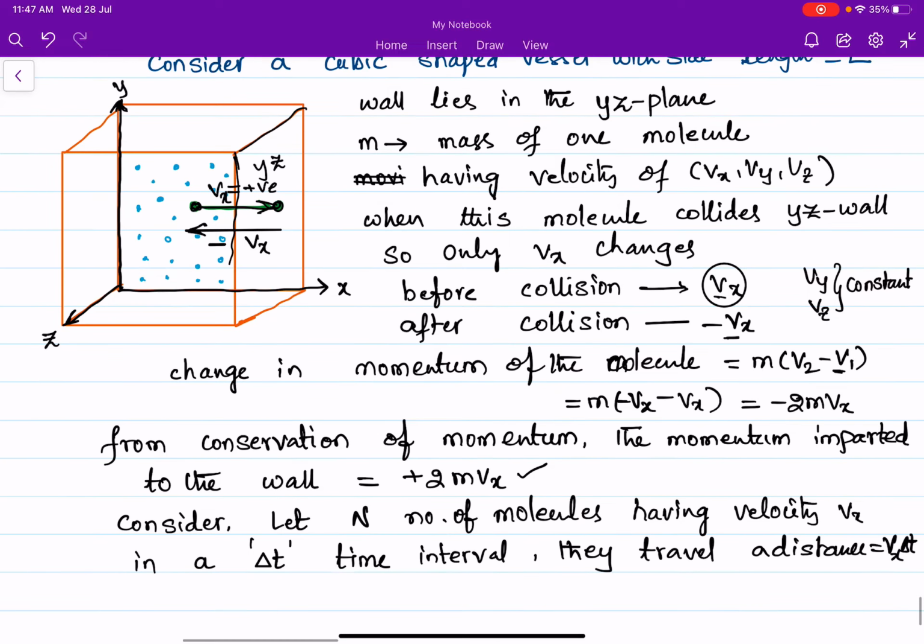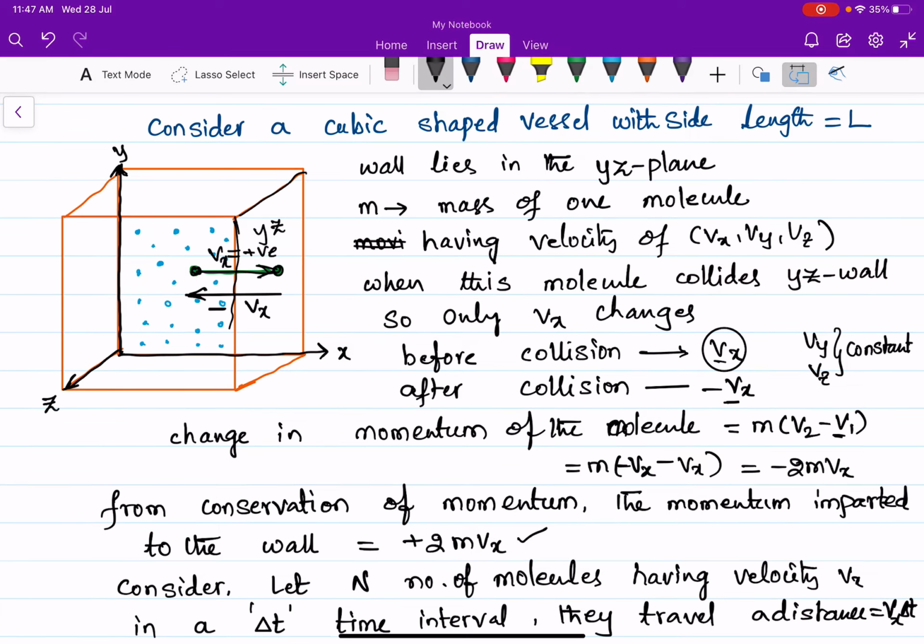So the molecules which are within a distance of Vx delta t can go and collide with the walls of the vessel. The molecules which are beyond Vx delta t cannot reach the walls, so they may not collide with them. Consider this distance of Vx delta t. Only the molecules within a distance of Vx delta t from this wall can collide with this wall. So how many molecules are there up to this distance? I am writing it like this.